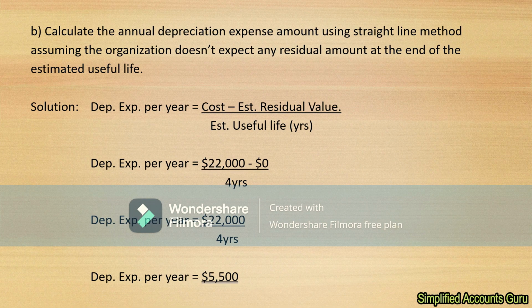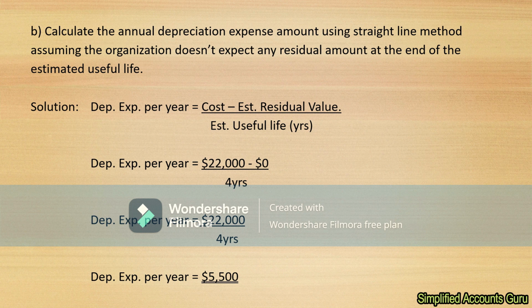So part B of the same question is saying, calculate the annual depreciation expense amount using straight line method, assuming the organization doesn't expect any residual amount at the end of the estimated useful life. Now, in our solution, you'll have cost minus estimated residual value over estimated useful life. The cost was $22,000, and in this part we are told that the residual value is 0.